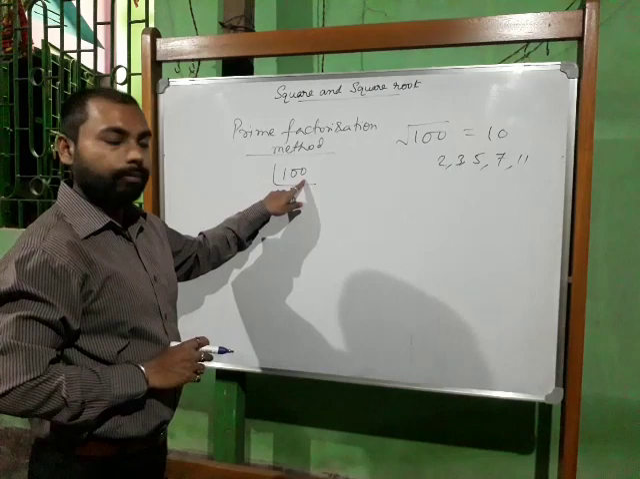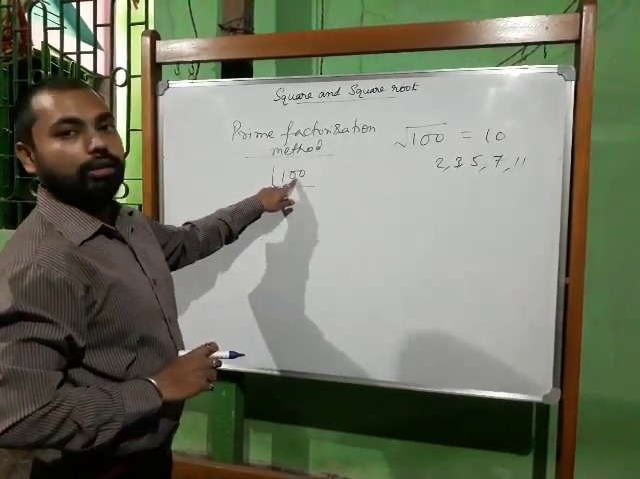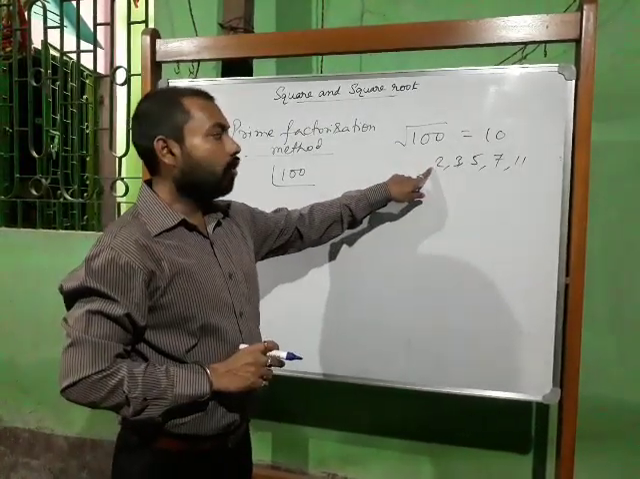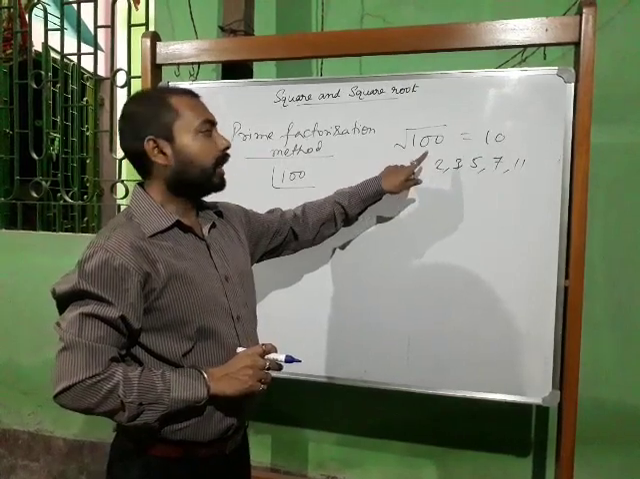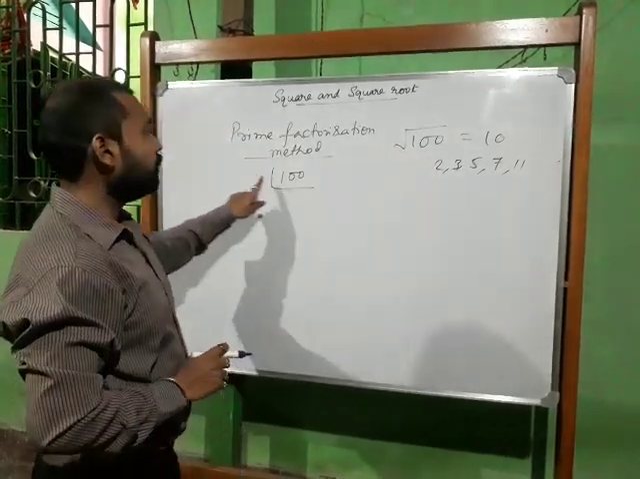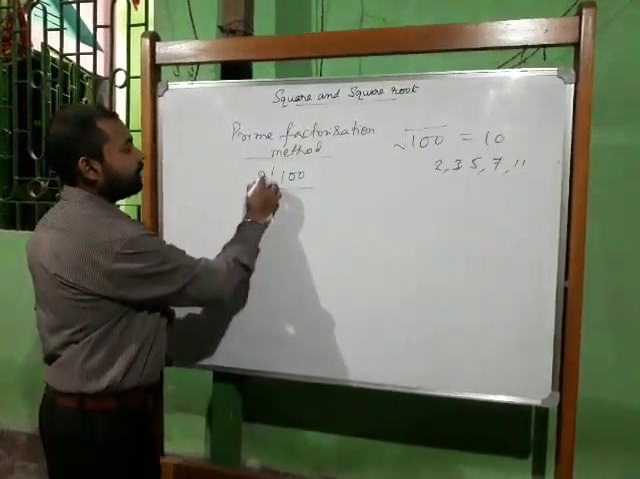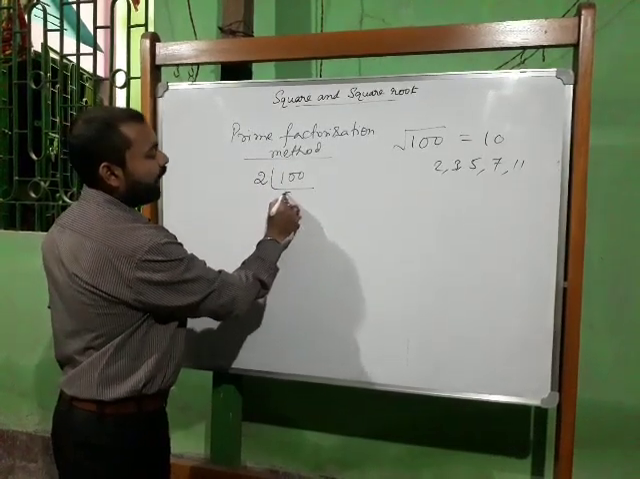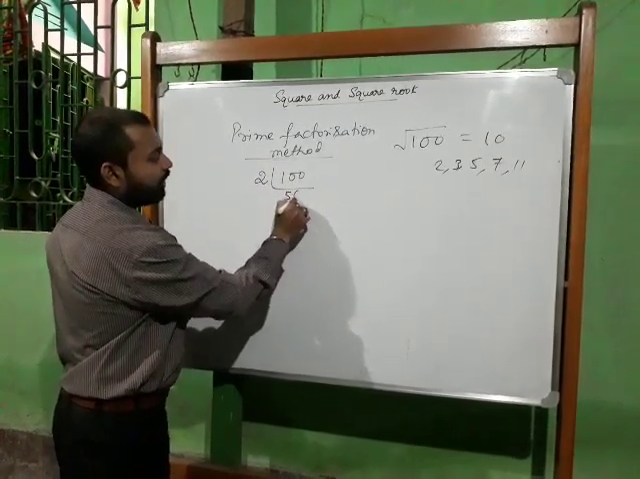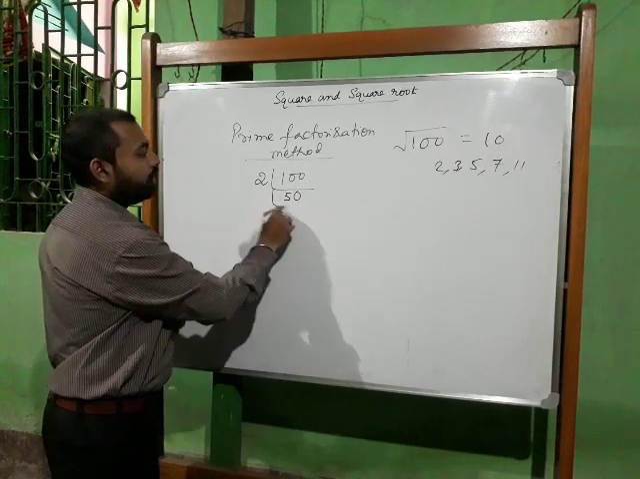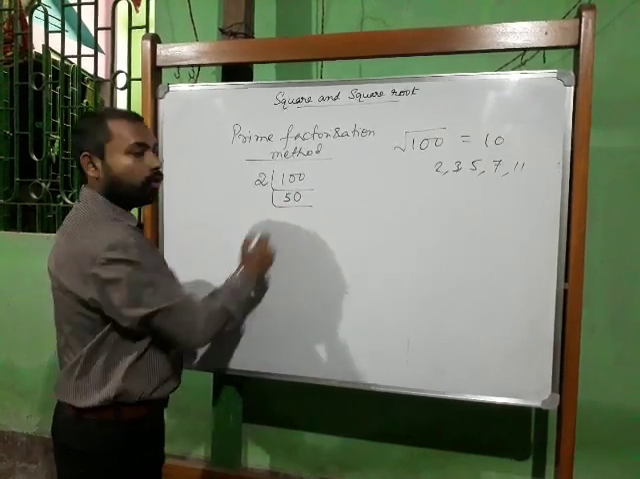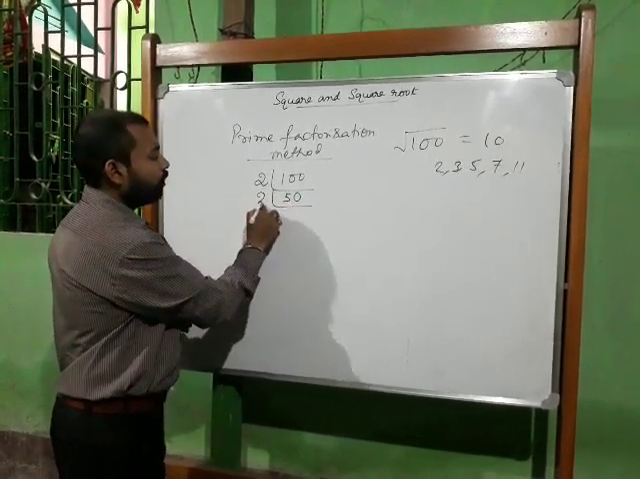100 is an even number, since the last digit is 0. All even numbers can be divided by 2, because 2 is the only even prime number. So we will divide it by 2. 2 5s are 10. 50 is left, so we will write 50. Again the last unit digit 0 is there, so it will be divided by 2.